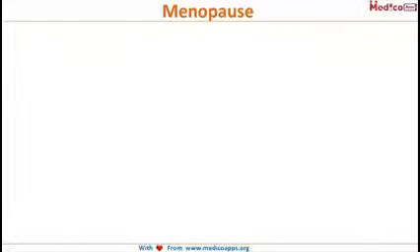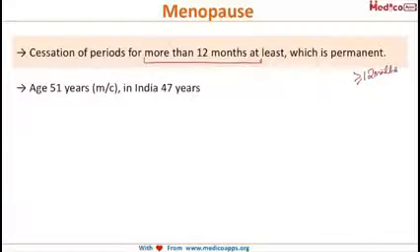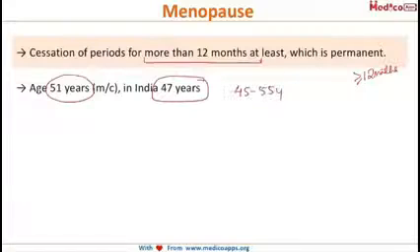It is basically the cessation of the periods for more than 12 months in a row. Continuously for 12 months or more, if the periods are absent, then we call it menopause. The most common age group for this menopause is around 51 years. And in India, there is a trend of menopause at a lower age, and that is 47 years. So if we talk about a range, then it is from 45 to 55 years of age. This is the common age of menopause.